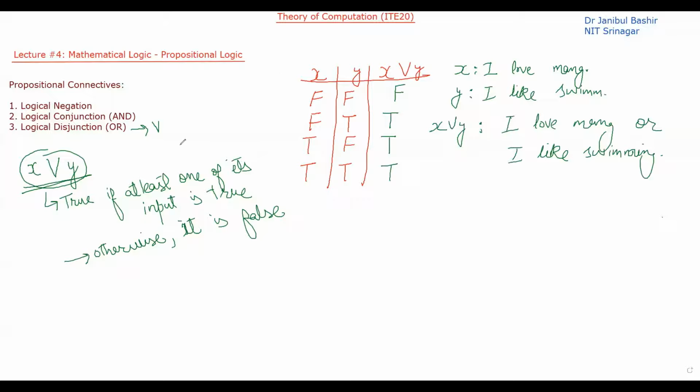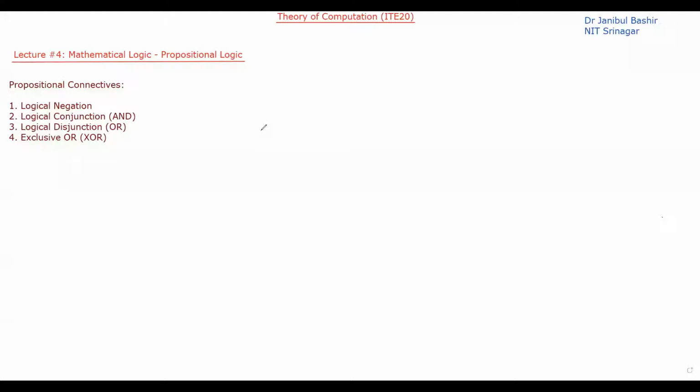Now let's discuss the fourth propositional connective. The fourth one is exclusive or. The exclusive or is written like this. It is also a binary connective that operates on two propositional variables.